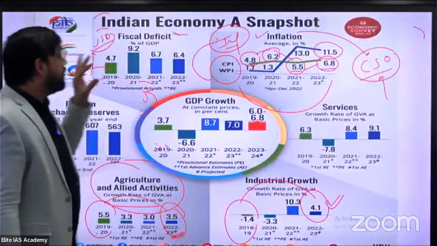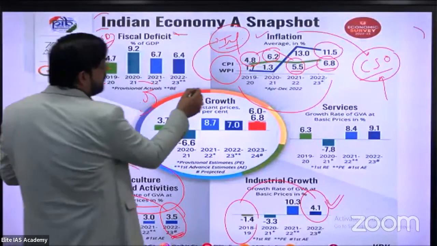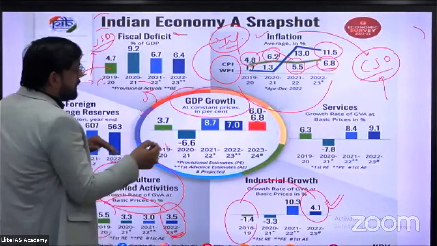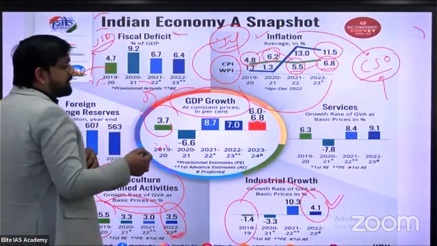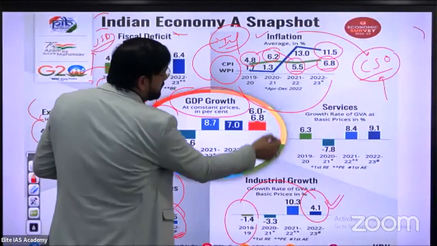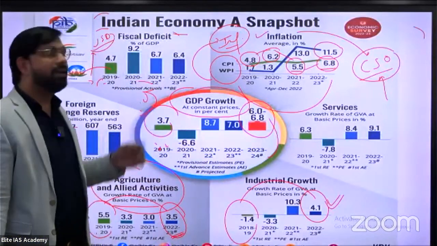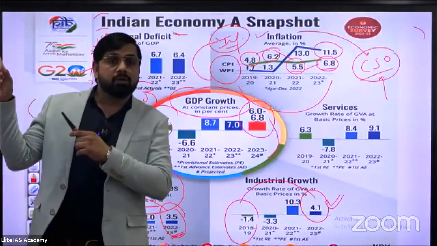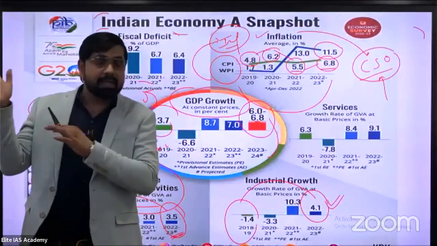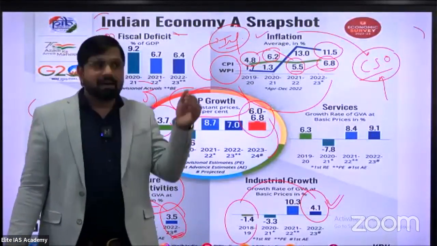Okay, so in the economic survey, this is the common data, especially GDP growth at constant price in percent, where it was 3.7% in 2019-20, and it is expected in 2023-24 to be 6% to 6.8% according to the Indian government. But what about the reports of the IMF, World Bank, or different international organizations? The IMF supposes that the expected GDP is approximately under 6%.